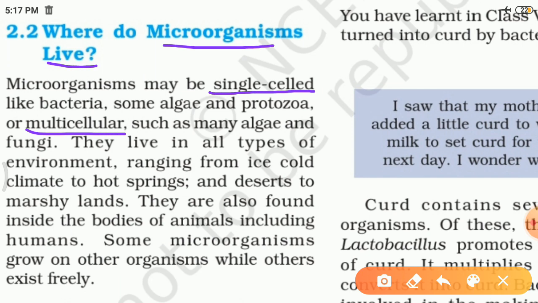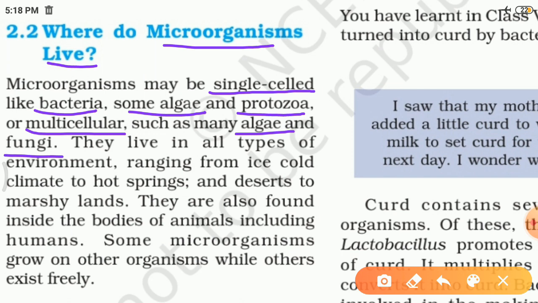Single celled microorganisms are the bacteria, protozoa and some of the algae. Multicellular means having more than one cell. Likewise, human beings and plants are multicellular. Some microbes are also multicellular, such as algae and fungi.